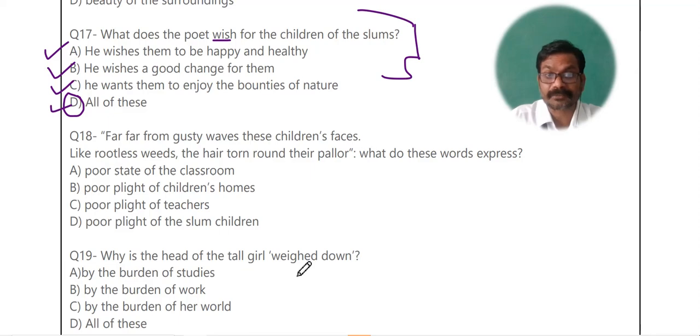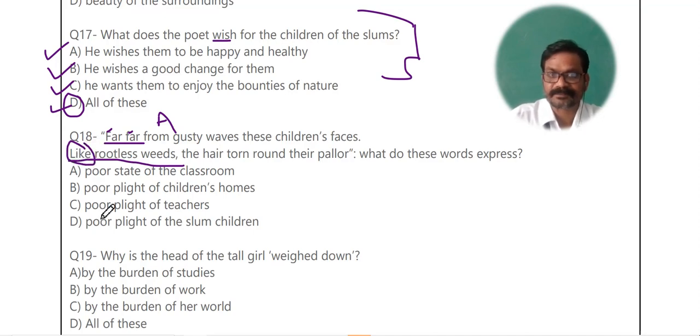Now, far, far from gusty ways, these children's faces. Opening line of the poem, far, far, quite away from the gusty ways, these children face, like rootless weeds. See, two figures of speech. Here there is alliteration because repetition of letter is there. So which figure of speech is there? Alliteration it is. Like rootless weeds, the word like, it symbolizes simile.